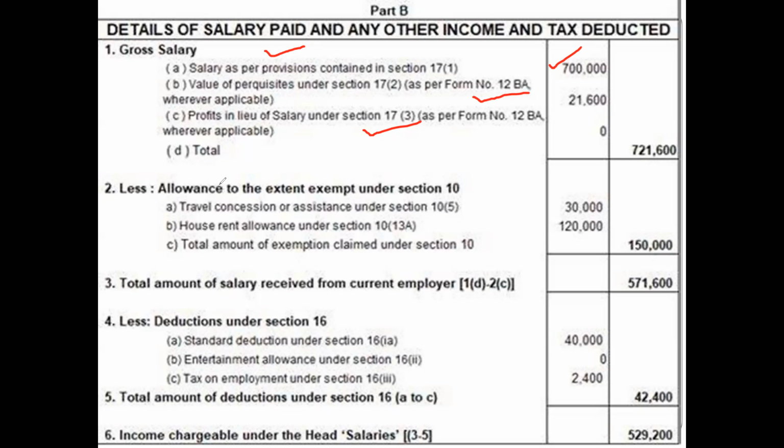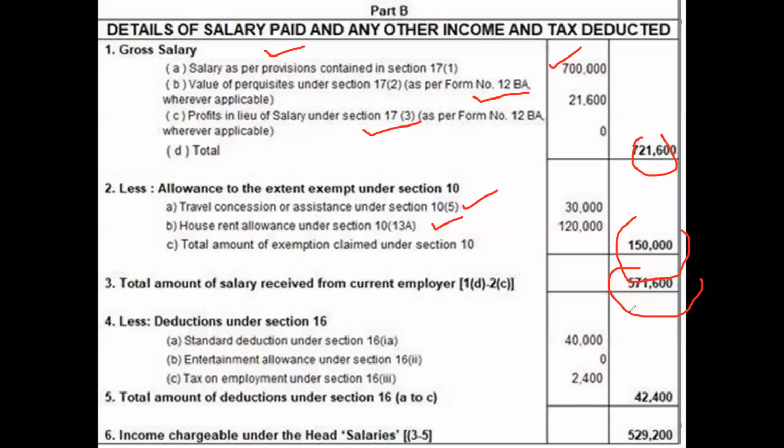Then some allowances are exempt from tax. We'll speak in detail, don't worry. I'm just giving the introductory part. Some allowances which are exempted from tax, like travel allowance, house rent allowance, all that stuff we are going to deduct. And then you will get this figure.